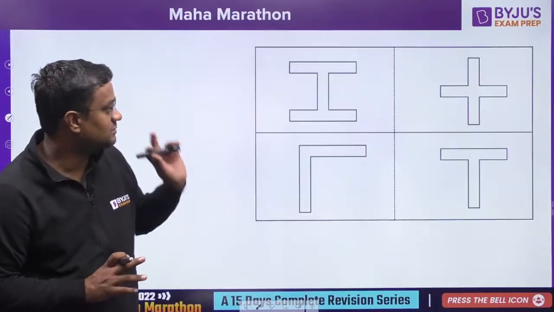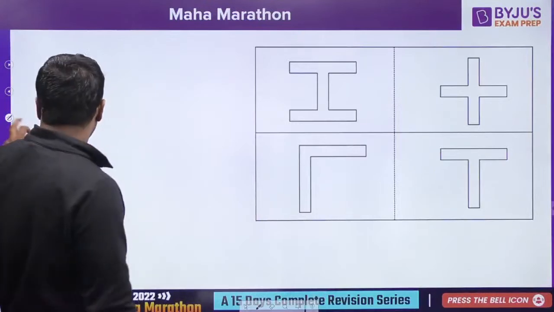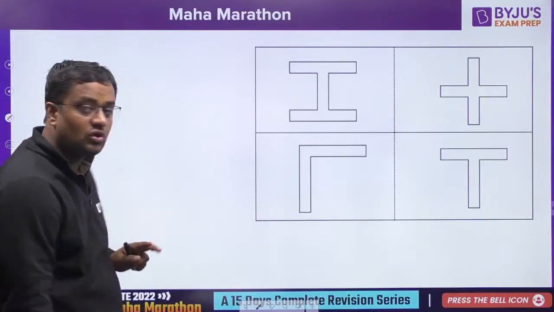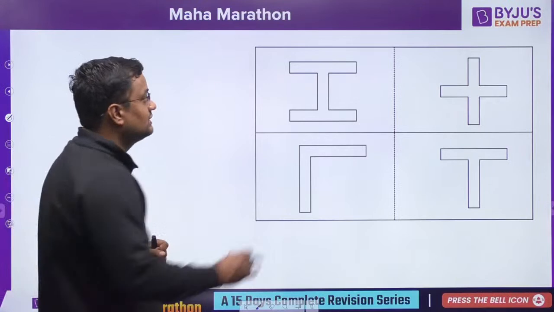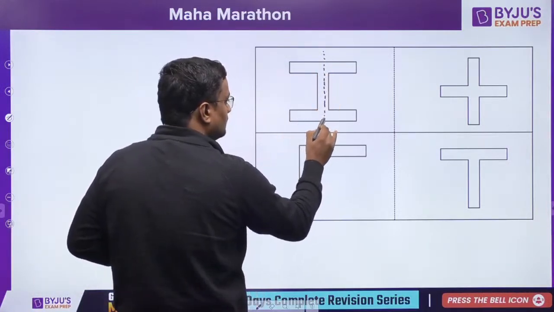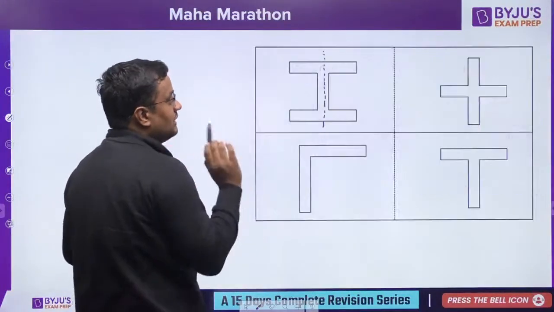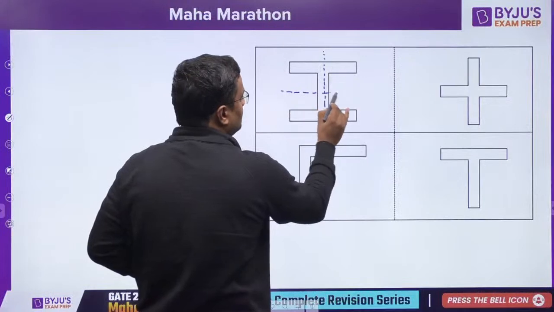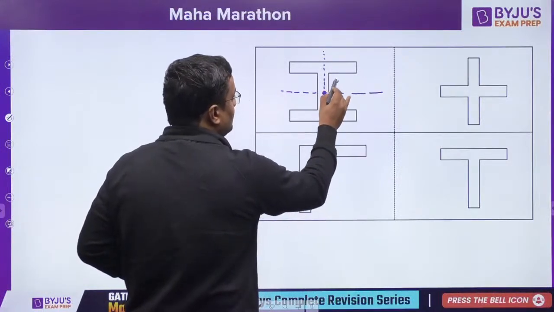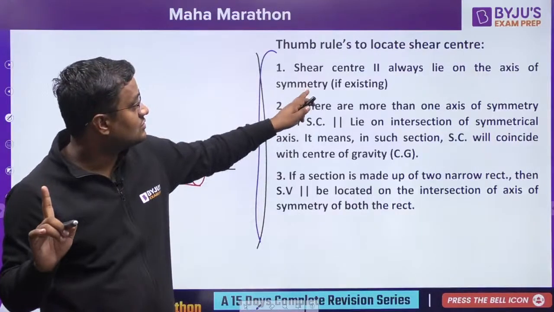What are these rules? I am explaining here, don't just read them. Guys, shear center always lies on the axis of symmetry. So this is the axis of symmetry. And this is also an axis of symmetry. So shear center will be here, because shear center lies on the axis of symmetry. So the first point was it lies on the axis of symmetry.